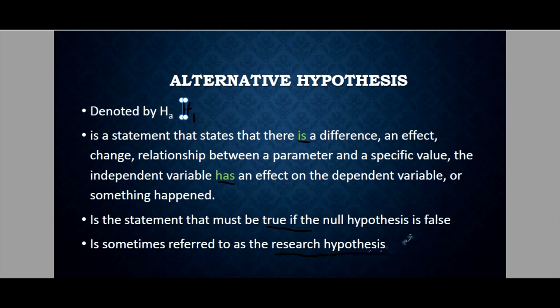Because as we all know, when we do our research, we always want to make a research that has an effect, okay, that has a result that is different from the existing phenomenon or status quo. So in doing research, we always have a goal that we can have a result that has a significant difference.